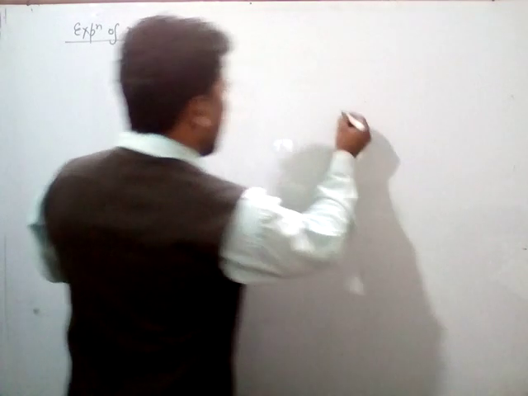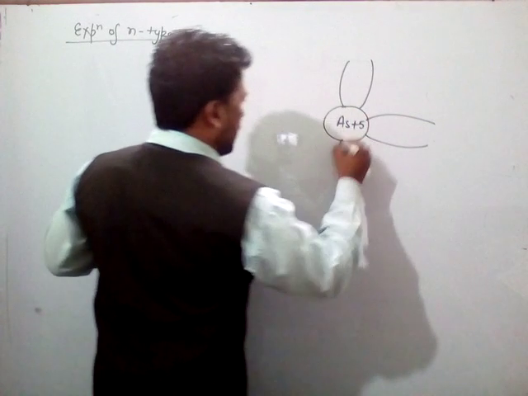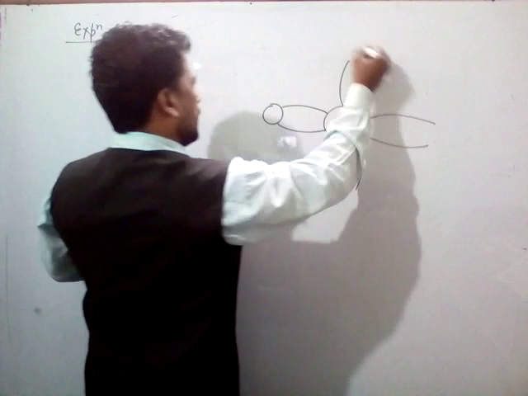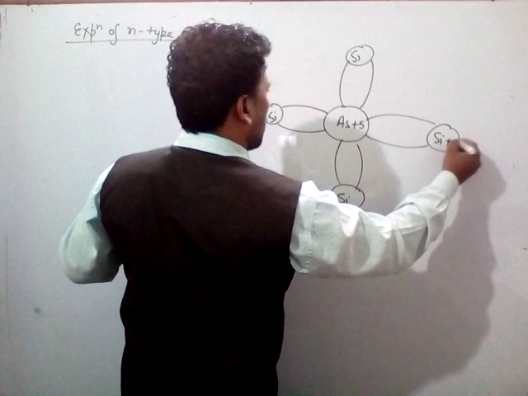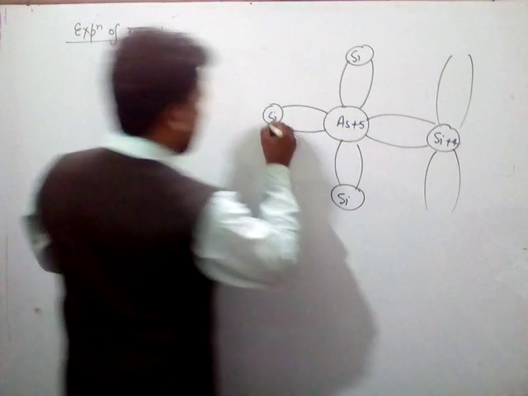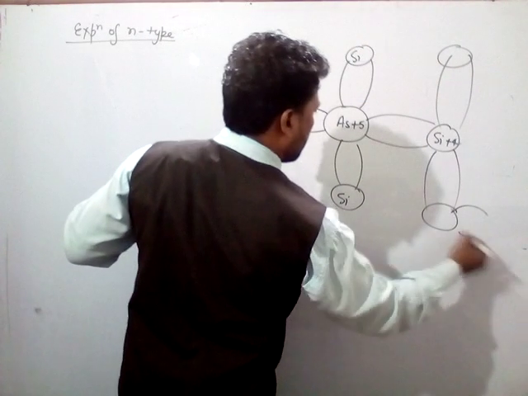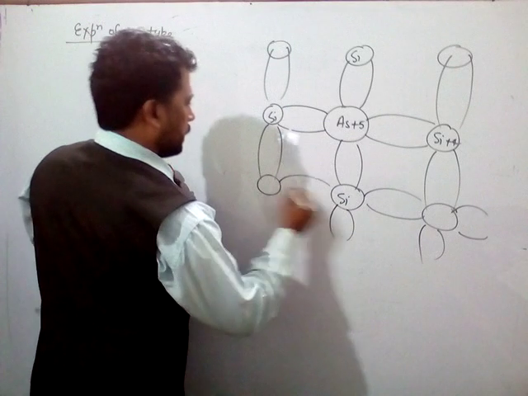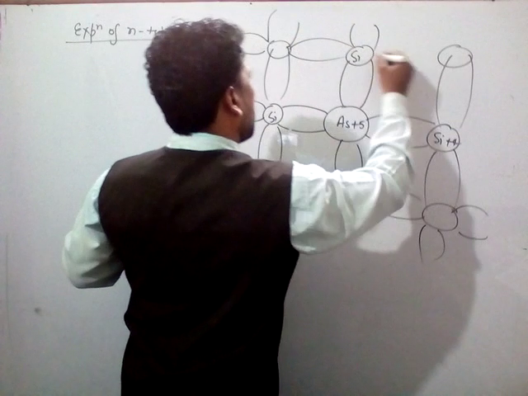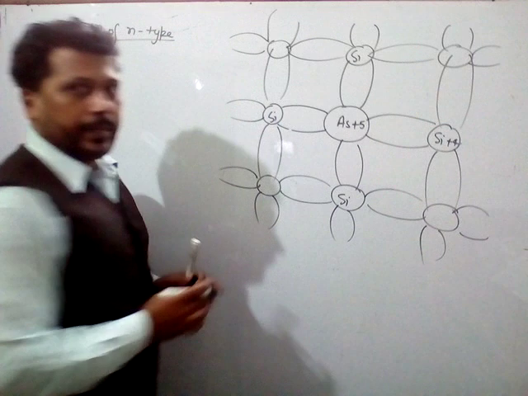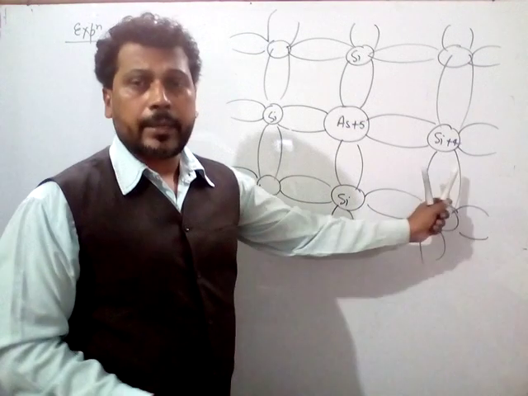Whenever a pentavalent impurity like arsenic plus 5 is mixed with the pure semiconductor like silicon, each silicon atom contains 4 electrons. According to this lattice structure, the pentavalent impurity arsenic plus 5 is mixed with the pure semiconductor silicon plus 4.